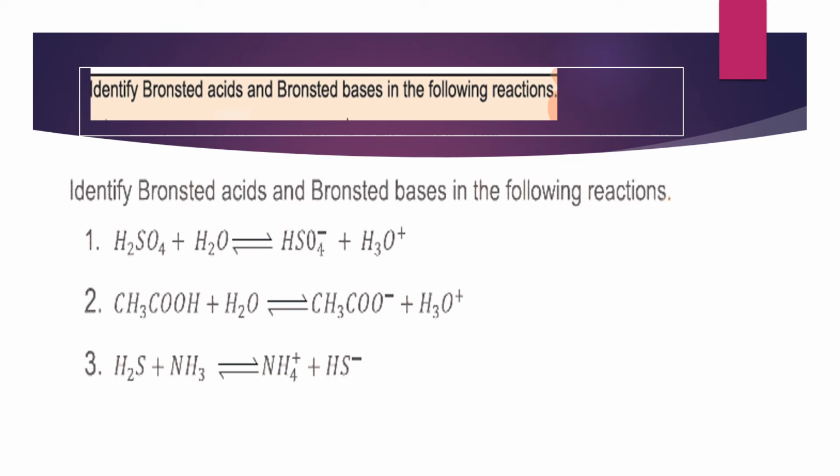In the second example, you can see the reaction between acetic acid and water. In case of acetic acid and water, the products are acetate ion and hydronium ion. Again, here you can see that the reactant water has 2 hydrogen atoms, while in the product, this water transforms into the hydronium ion having 3 hydrogen atoms.